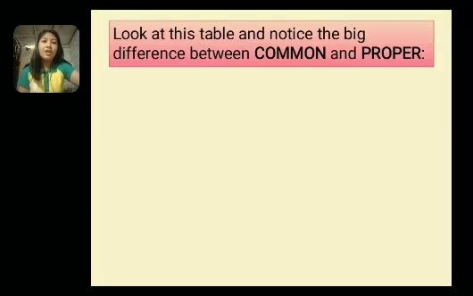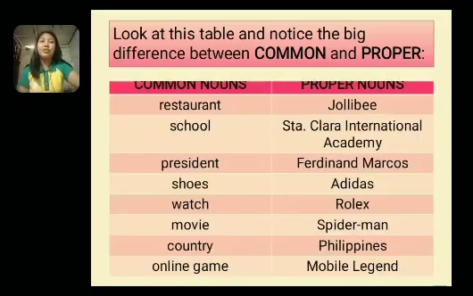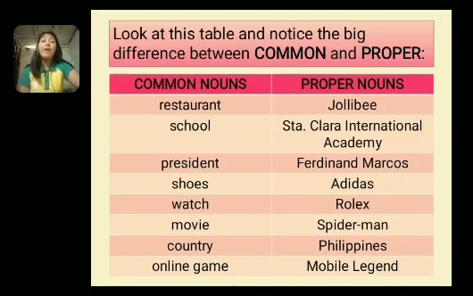So let's proceed. Okay, class, look at this table and notice the big difference between the common and the proper noun. So we have here the common nouns and proper nouns. The common noun is restaurant. We have the proper nouns of restaurant: Jollibee, for example, McDonald's, KFC. So all of these are examples of proper nouns. The brand names of restaurants are called proper nouns.